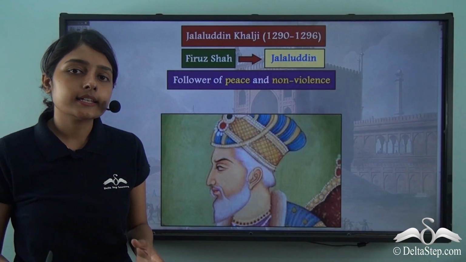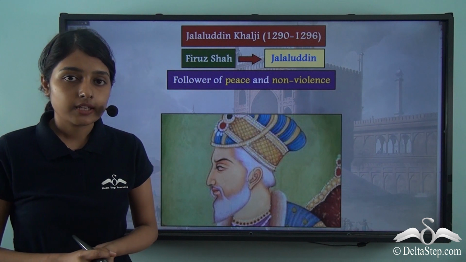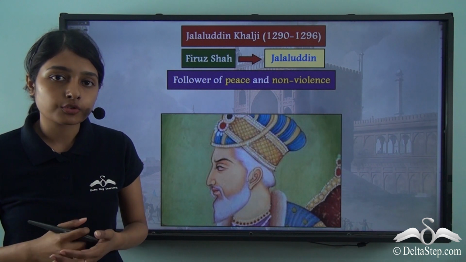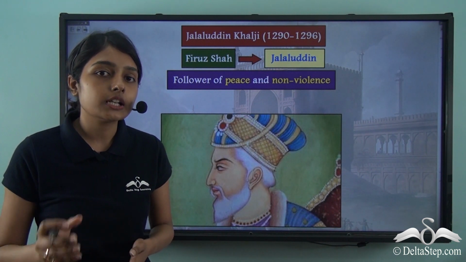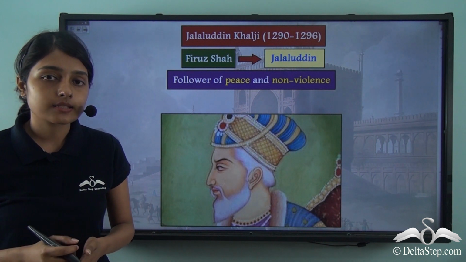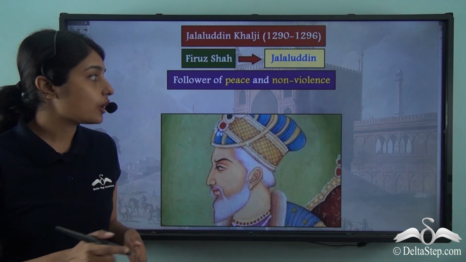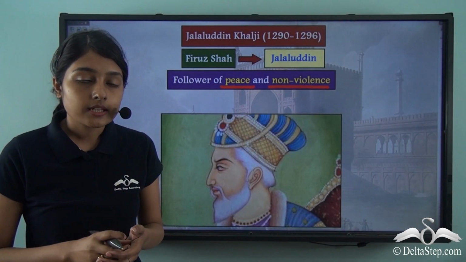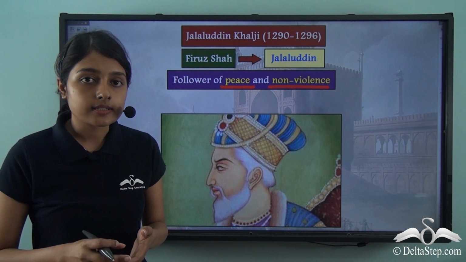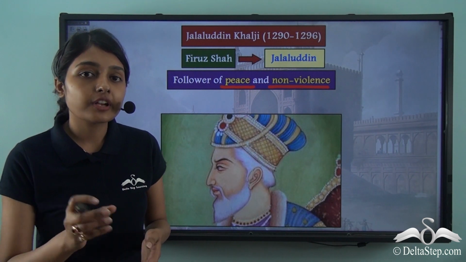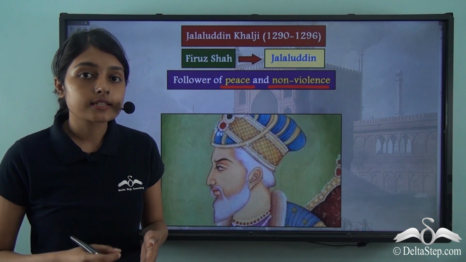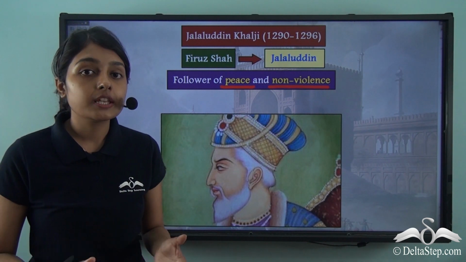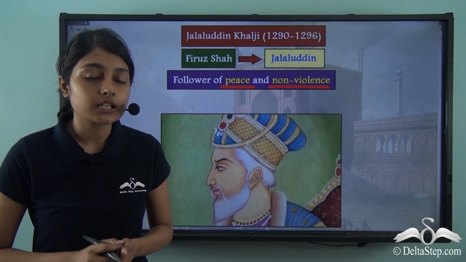Jalaluddin Khalji ascended the throne very late in his life. It was at the age of 70 that Jalaluddin Khalji ascended the throne as the Sultan of the Khalji dynasty under the Delhi Sultanate. Jalaluddin was a follower of peace and non-violence. This decision of his, that is to pardon his conspirators, his traitors, was not very liked by his nobles, his courtiers, which is why he wasn't very popular when he was ruling as the Sultan of the Khalji dynasty.